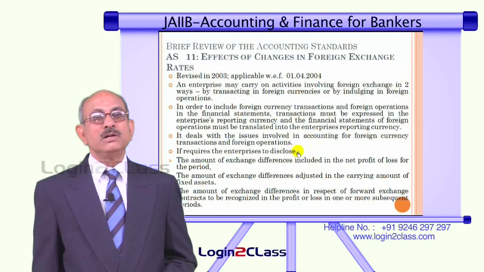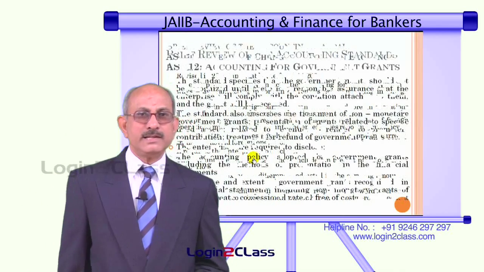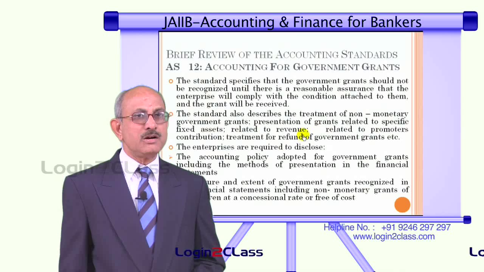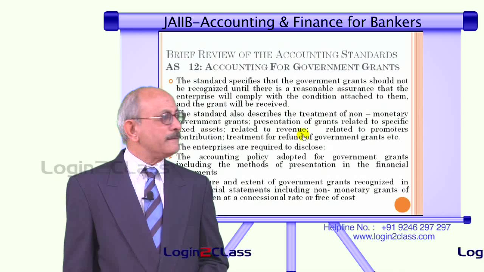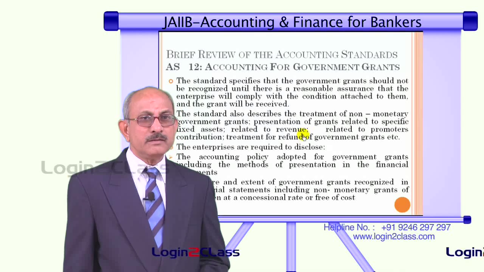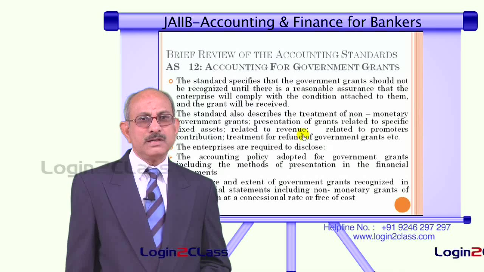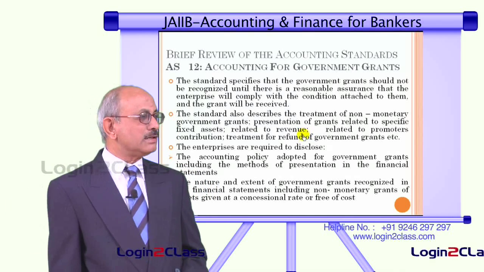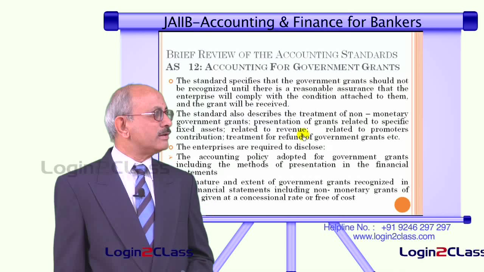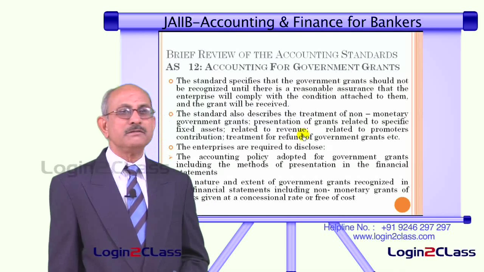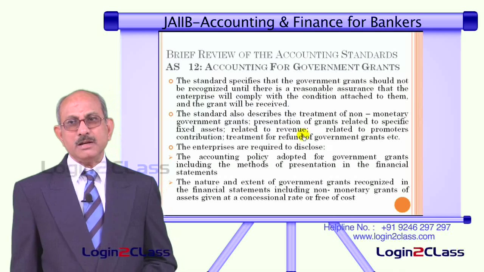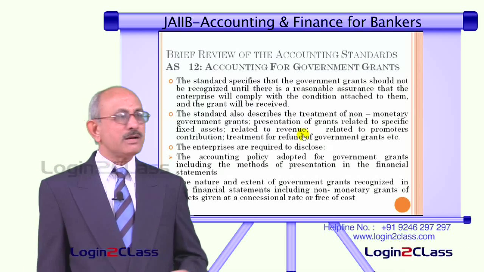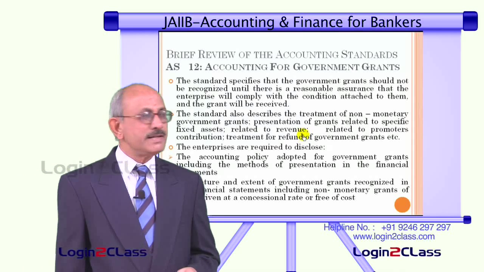Now, we will go to another accounting standard known as AS 12. This is called accounting for government grants. Normally, different governments give different kinds of grants. In India, of course, most of the grants are given by the central government. In some cases, state government also may give grants. Grants are given for different purposes. Depending on the purpose, they need to be accounted for in the books of the entity.